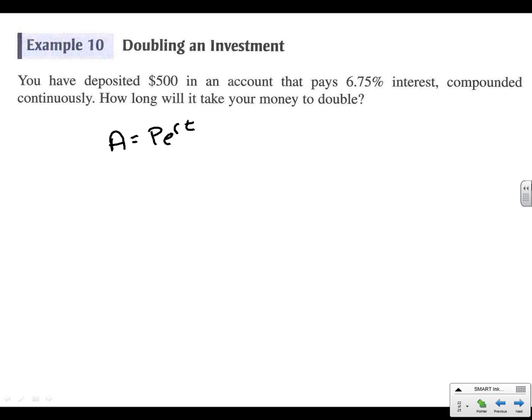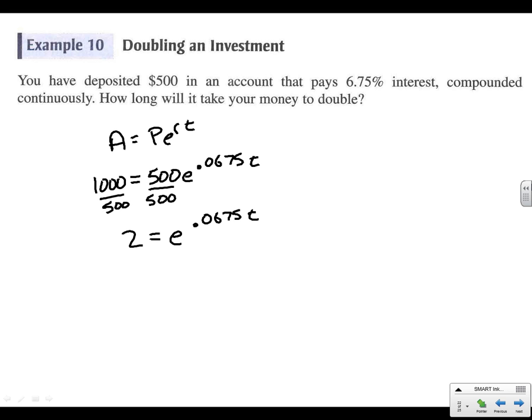And so now we know that we start with $500, e to the 0.0675. And we're trying to figure out the time it'll take our money to double. So if we start with 500, we're going to end with 1,000. Let's solve for t. All right, so we can divide here. And we're going to get 2, which should make sense if we're thinking about our numbers should be doubling. 0.0675t. How do we cancel out e? Let's throw a natural log in front of it.